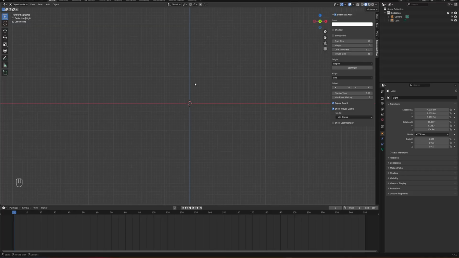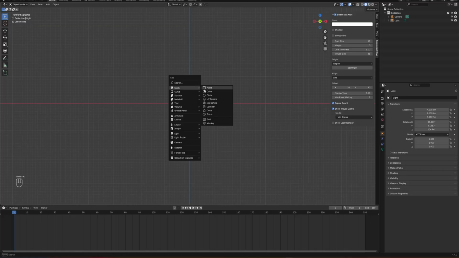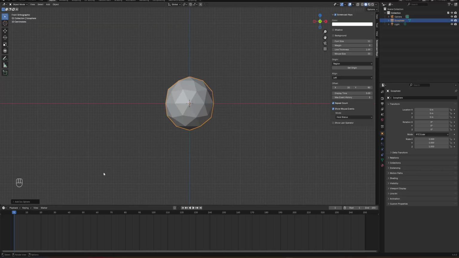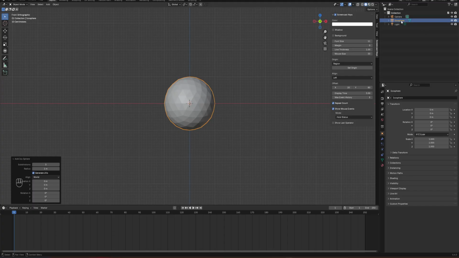So for this video, let's go with the icosphere, which will give us a little bit more symmetry than other methods. I'm going to increase the subdivision to two like this, and then I'm going to label this one as lipid molecule.